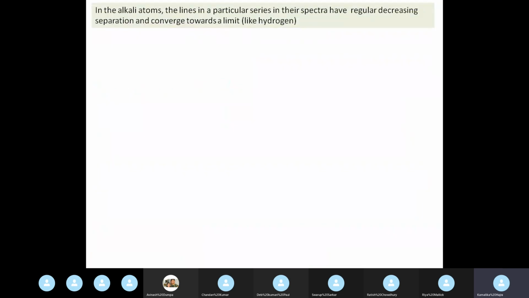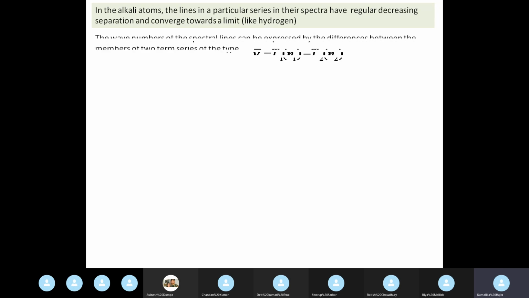Now, in the alkali atoms, the lines in a particular series have regular decreasing separation and converge towards a limit. As you know, in the hydrogen atom the energy levels decrease as you go to higher shells and converge towards a limit. That is what we obtain from a quantum mechanical treatment. Similar thing happens in alkali atoms. The wave numbers of the spectral lines can be expressed by the differences between two term series. You don't have to bother much about this. This is just for you to understand what comes next.